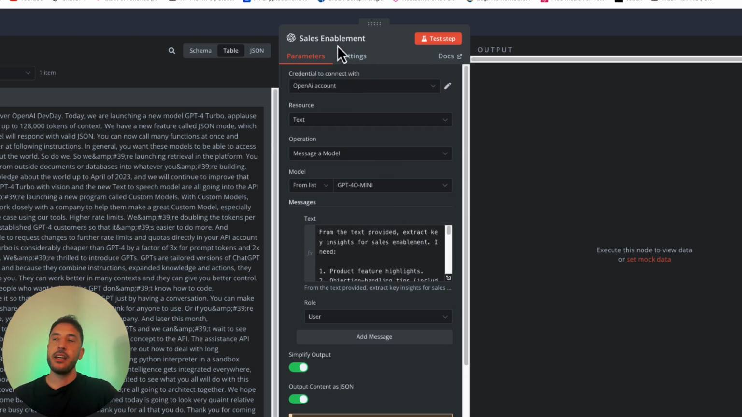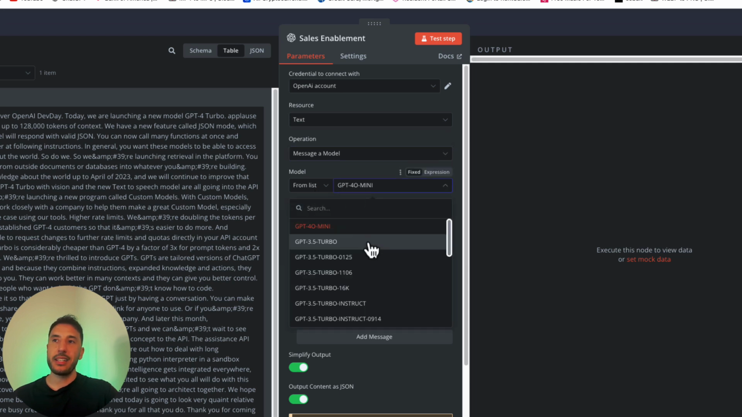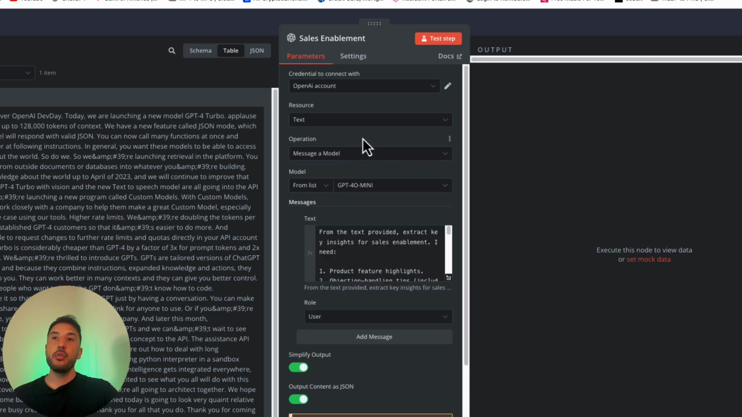So I added this sales OpenAI node where I choose my account. Again, you can watch my previous videos if you don't know how to connect your account. The resource is going to be text because this is what we're using here. The operation is going to be messaging a model, and then you select the model. In my case, I selected GPT-4 mini. If you have a lot of text, for example a very long video or a seminar that you're trying to summarize and turn into something different, you want to make sure you're choosing a good, strong model so your OpenAI node will be able to provide whatever you need.